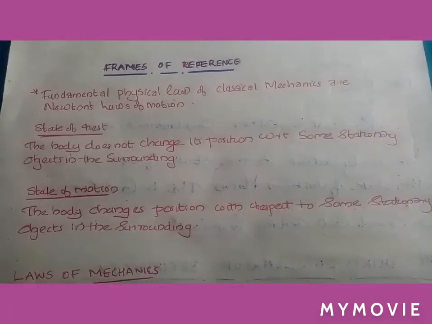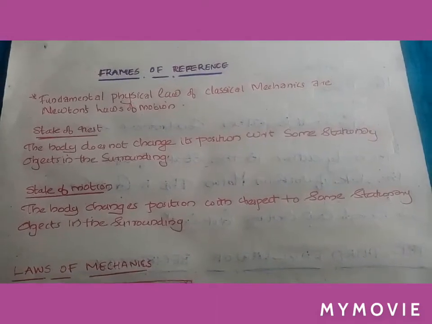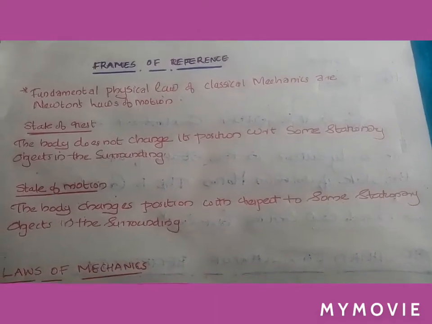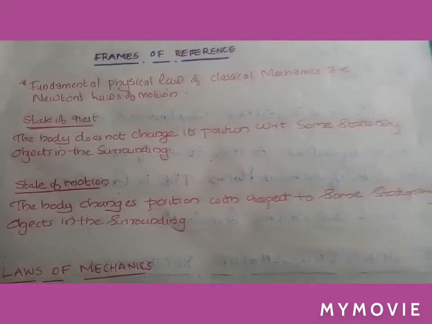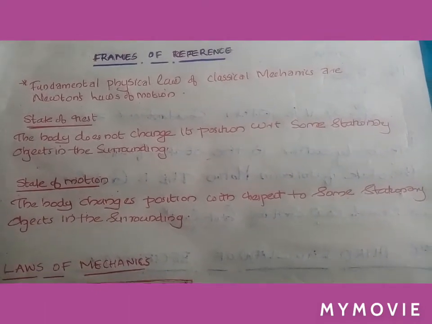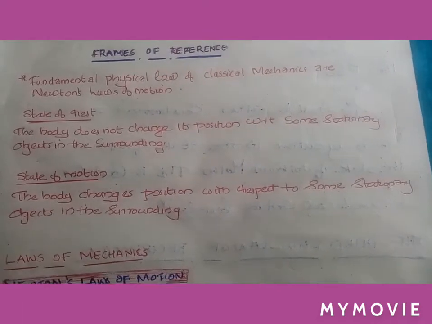What do you mean by state of rest? The body does not change its position with respect to some stationary objects in the surroundings. That is the state of rest. State of motion means the body changes position with respect to some stationary objects in the surroundings.